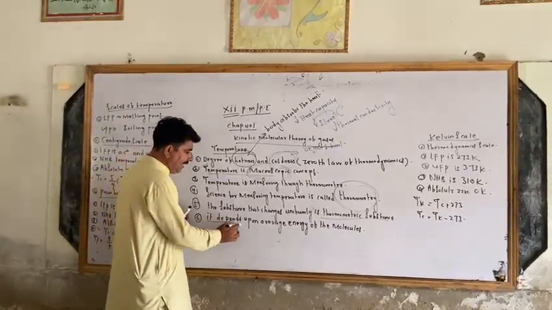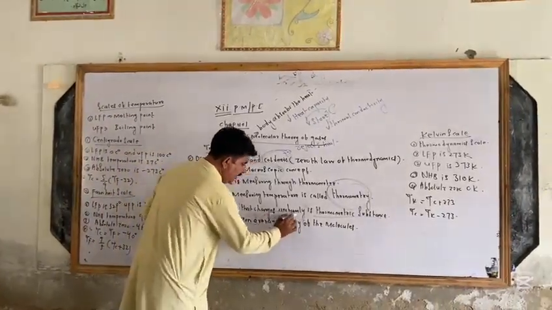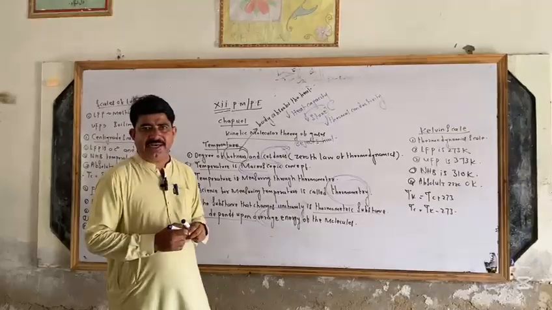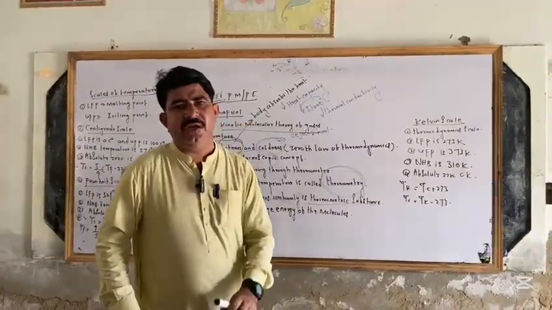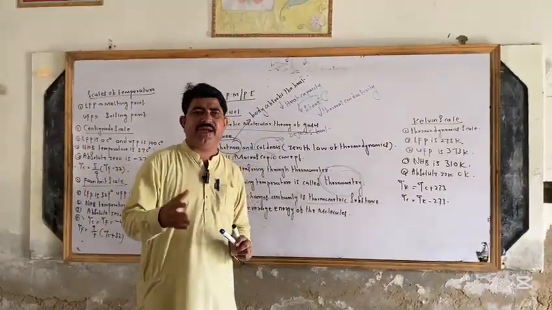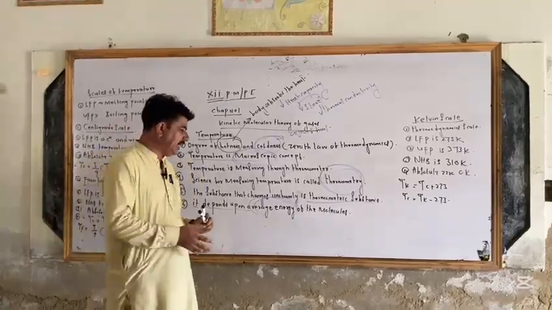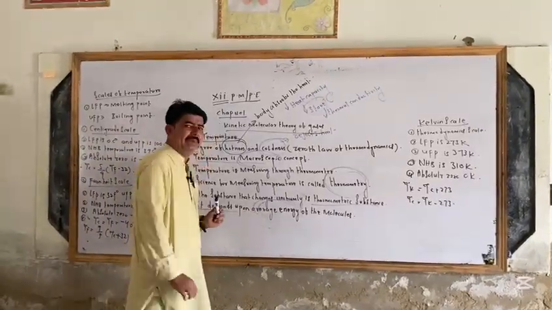The next point is that it depends upon average energy. We know that heat is the total energy. Heat depends upon total energy, which means heat depends upon the kinetic and potential energy of the molecules, but temperature depends upon the average.